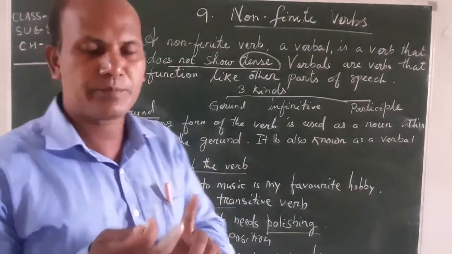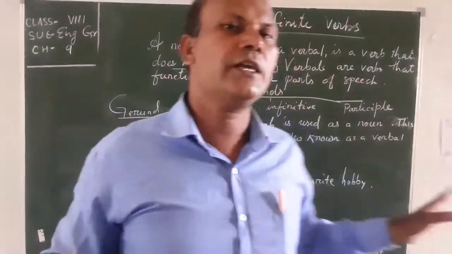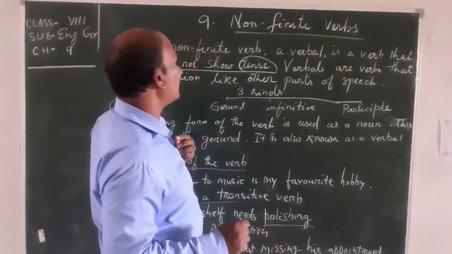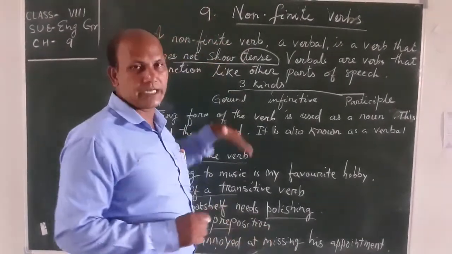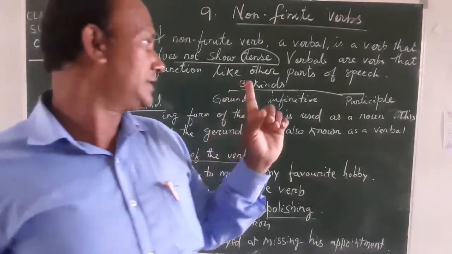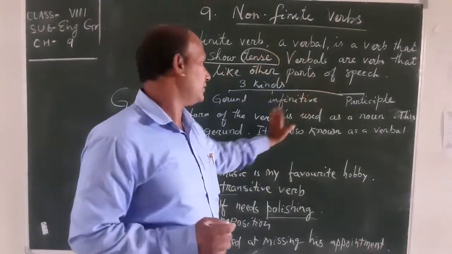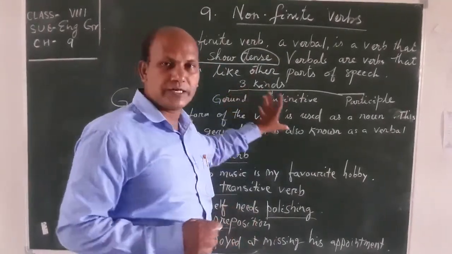Do you know tense? Present, past, future. उसका कोई टेंस से लेना देना नहीं. First thing, no relation with the tense. Non-finite verbs are verbs that function like other parts of speech. Okay. So this non-finite verb, three types you have to know. First is gerund, then infinitive, then participle. Three types of non-finite verb we shall today discuss.